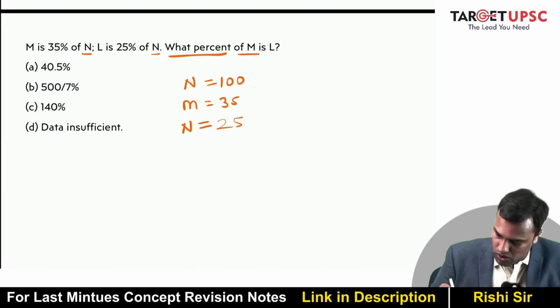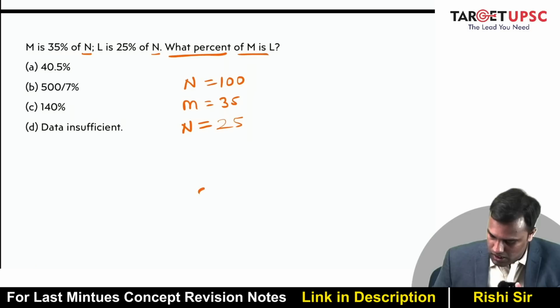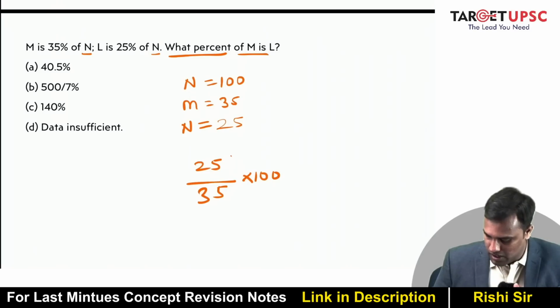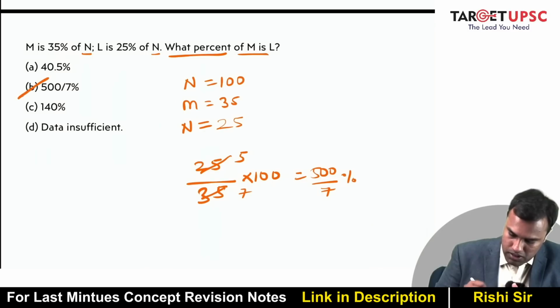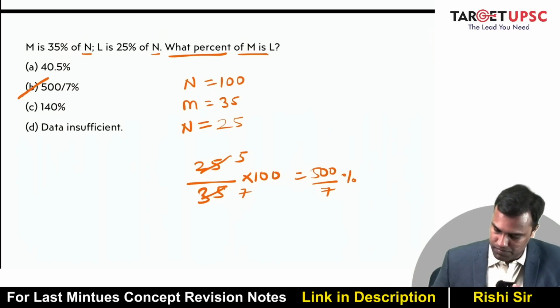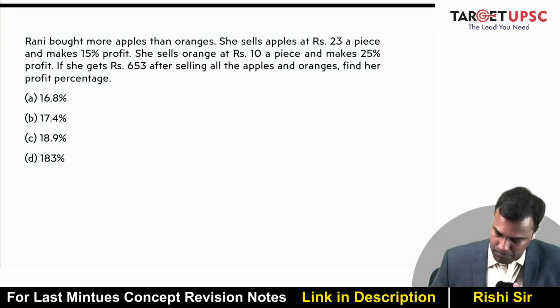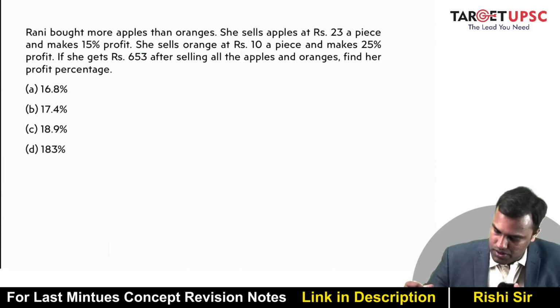So what percent of M is L? So M is 35. What percent of this is 25? So this multiplied by 100. So 25 over 35, this is 5 by 7. So this comes out to be 500 by 7 percent. What is 500 by 7? It's option B. Okay. Go ahead, solve this.